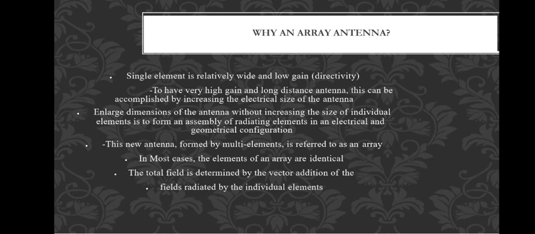So how do we take the total field of the array of the two point sources? E is equal to E1 plus E2, the sum of both. How do we get it? You just have to take a vector addition, with respect to the angles also. E0 is the magnitude. What is the angle here? It is placed exactly at the center point, so the angle is 0. Therefore e power j0.